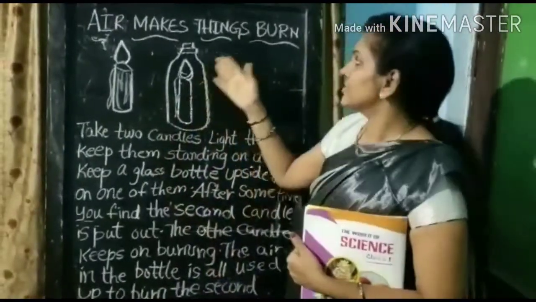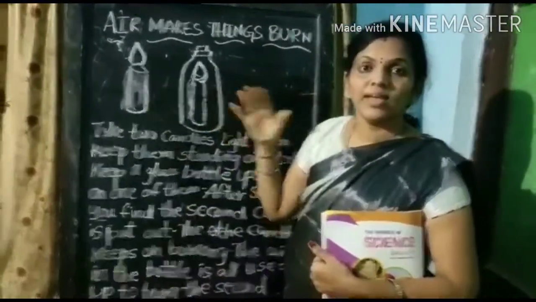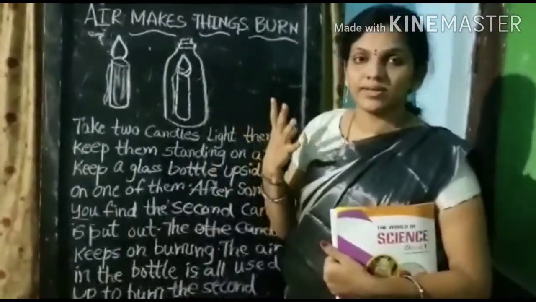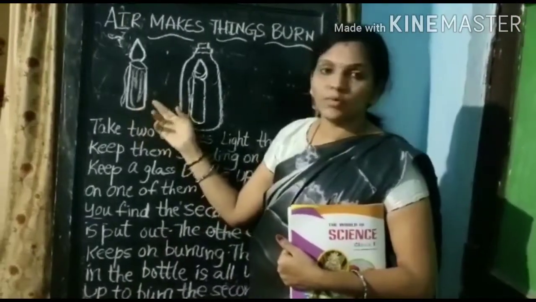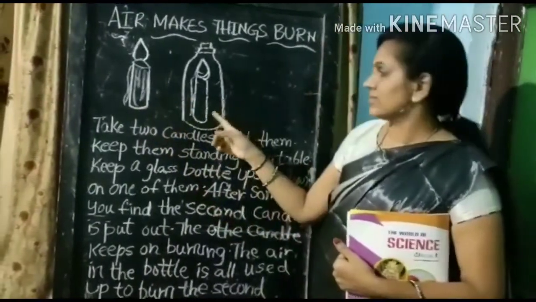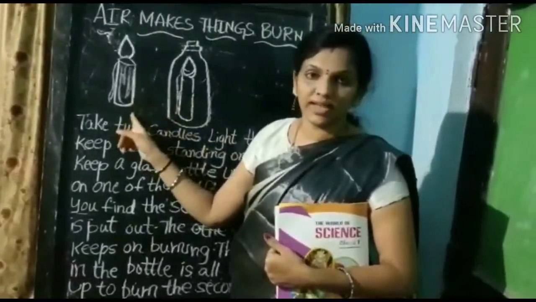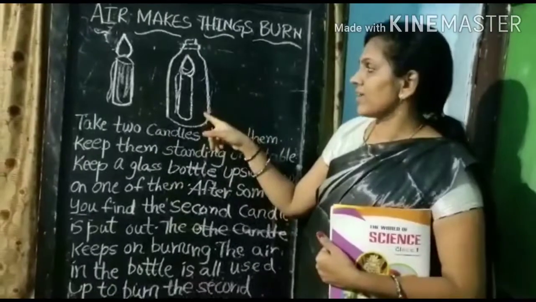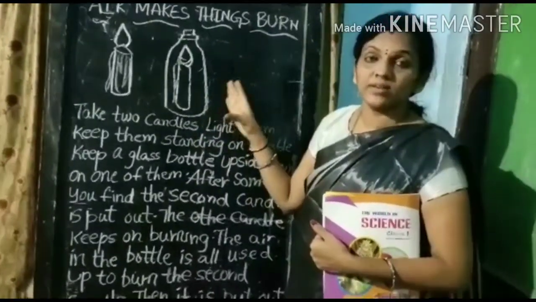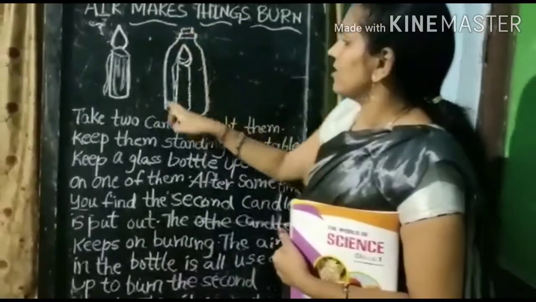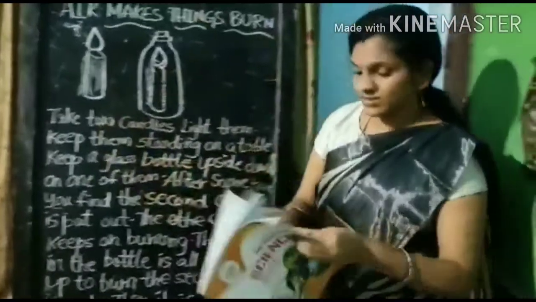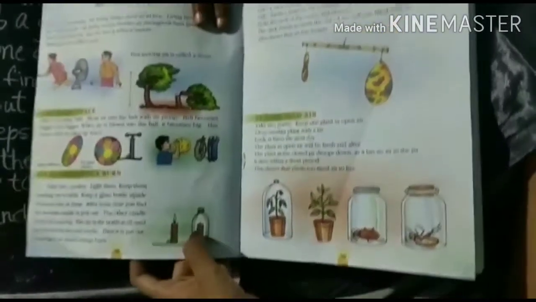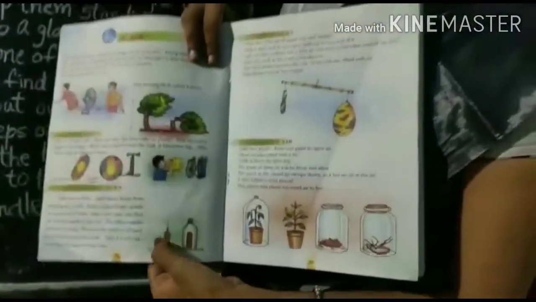Next topic, air makes things burn. Okay, children? See, this is a candle in open. This is the first candle. This is the second candle, closed with a bell jar. See, this is the bell jar. Now, see, in this textbook picture, two candles: one filled with a bell jar, and this is open.